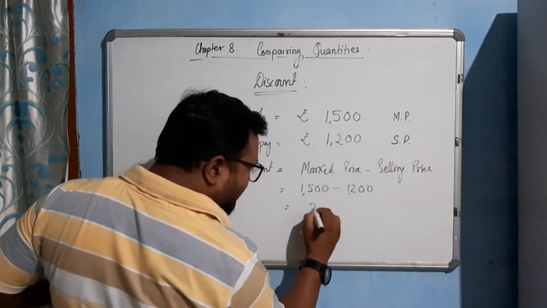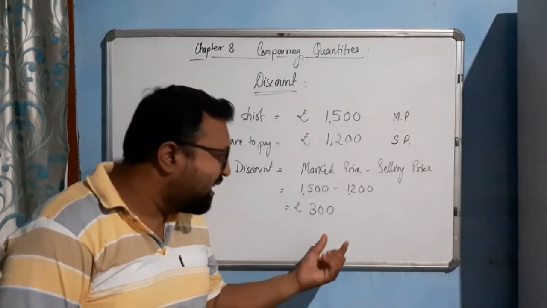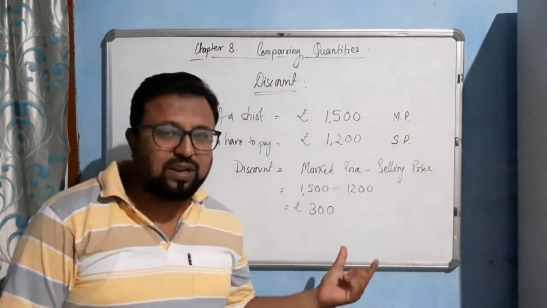How much are you saving? You are saving 300 rupees. So you have to pay less, and you are saving 300 rupees. That is what? The discount amount.